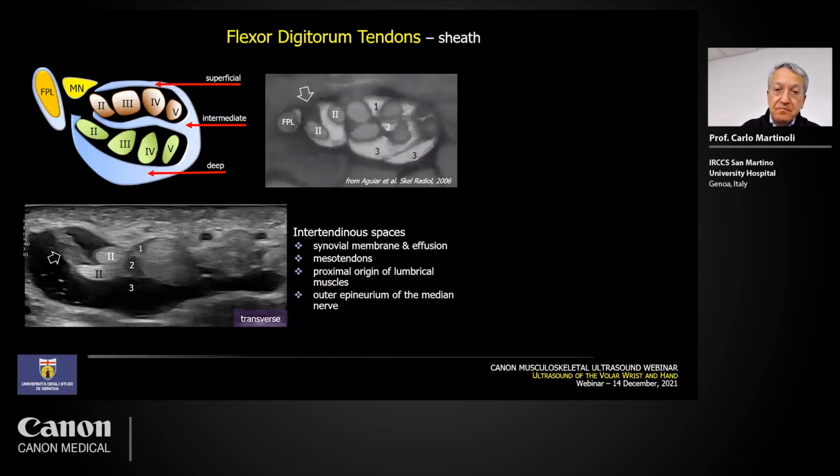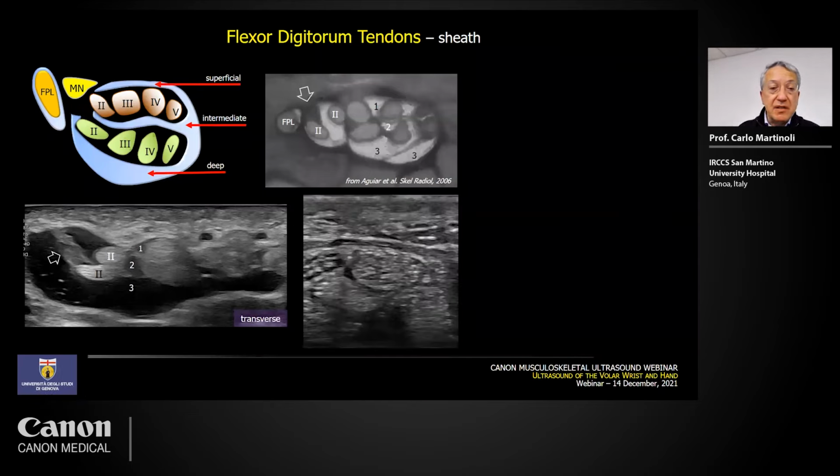So within the tunnel, we have 2 tenosynovial spaces named bursae, and these tenosynovial spaces envelope the tendons in a different way. One is devoted to the flexor pollicis longus and is named the radial bursa, or the radial tenosynovial envelope.